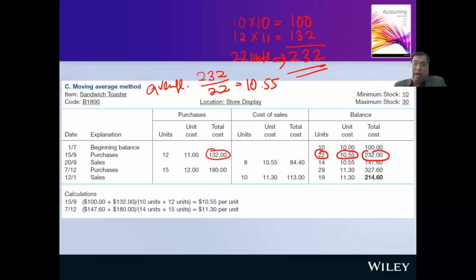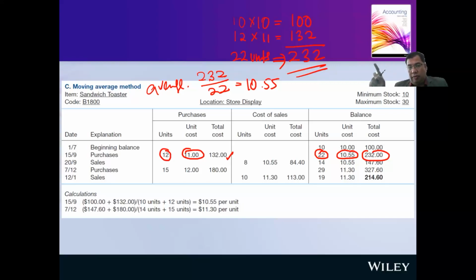Why 12 times 11? Because you buy a new stock of 12 units, but the price is no more $10. The price is $11. So that's why you have 12 times 11, 132. The first group of assets, you purchased at $10. The second group, that is 12 units, you purchased at $11.